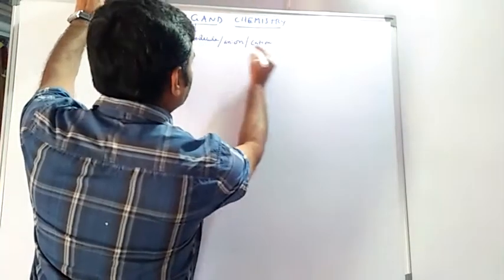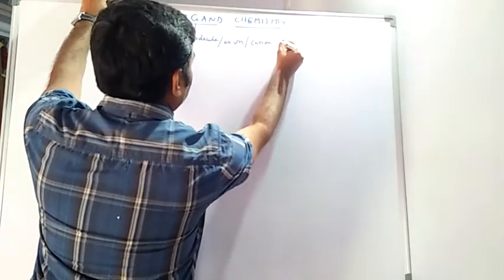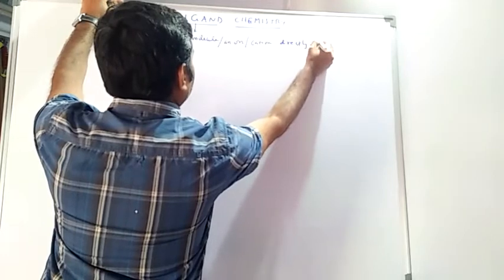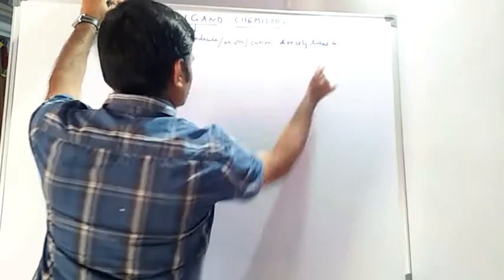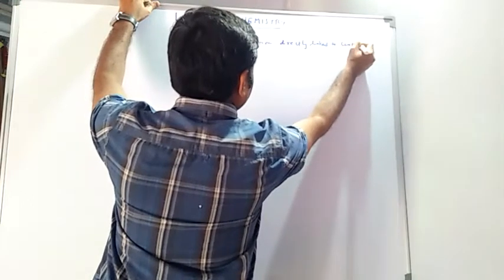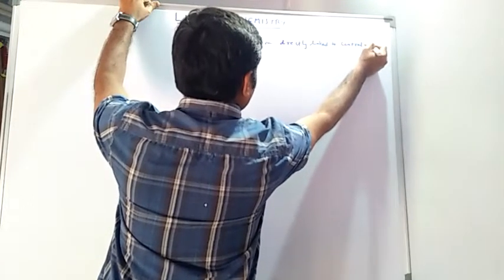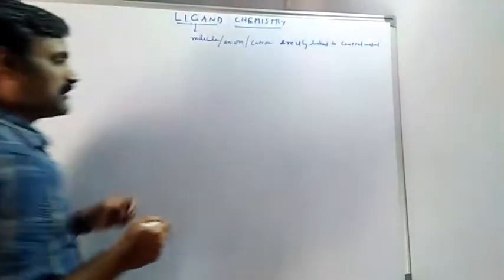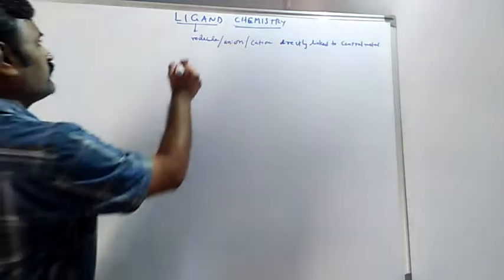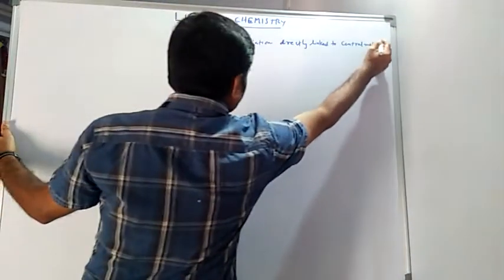So these anions and cations are said to be directly linked to the central metal atom or ion and are called ligands. This is the definition of ligand we have already observed in the first lecture.